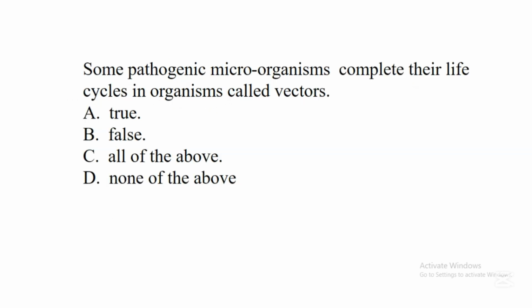The next question says, some pathogenic microorganisms complete their life cycles in organisms called vectors. A. True. B. False. C. All of the above. D. None of the above. In this question, the correct answer is A. True. So some pathogenic microorganisms complete their life cycles in vectors without causing diseases to these vectors.